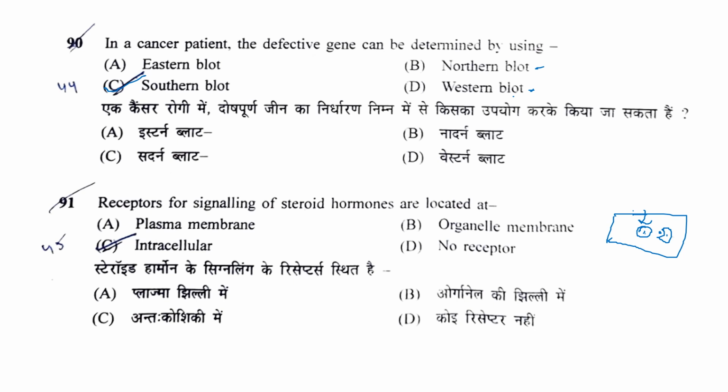Whereas a hydrophilic ligand which cannot cross, for example insulin, the receptor lies on the plasma membrane. Steroid hormones, for example vitamin D, thyroxine, or testosterone, are lipophilic in nature, they can cross the plasma membrane, and their receptor lies in the cytosol.